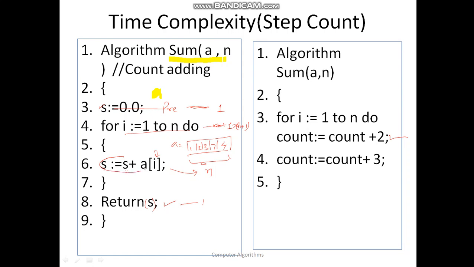This instruction is going to be executed as the condition becomes true here. As many times as the condition becomes true, this is going to be executed, and the for loop is going to be executed that many times. So it is count is equal to count plus 2. Count is initially 0, so count is initialized to 0. Okay. Now count is going to be incremented by 2 inside this for loop, because there are two things that